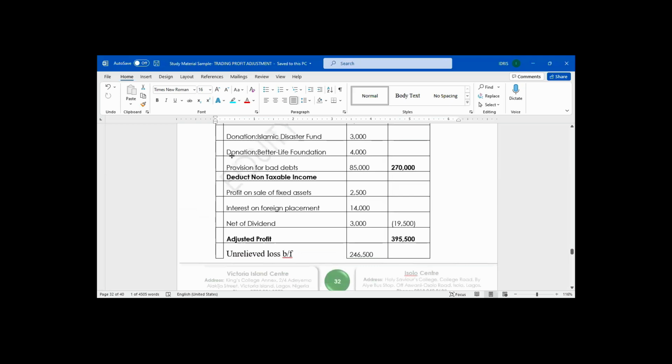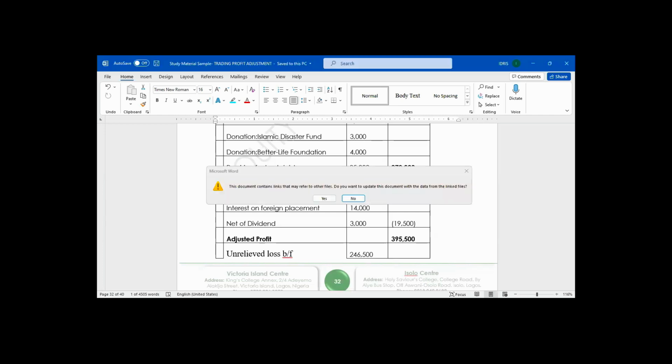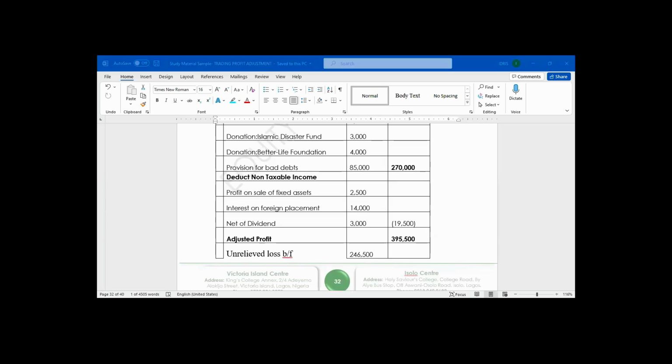There is a question that relates to adjusted profit in the personal income tax questions that we have not solved yet.